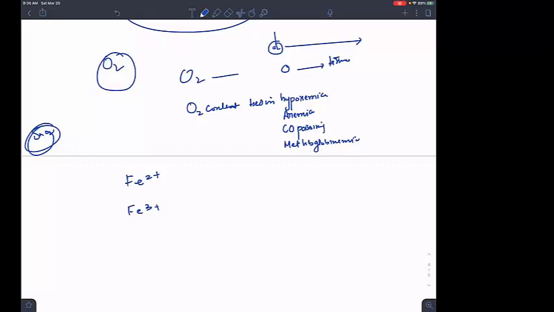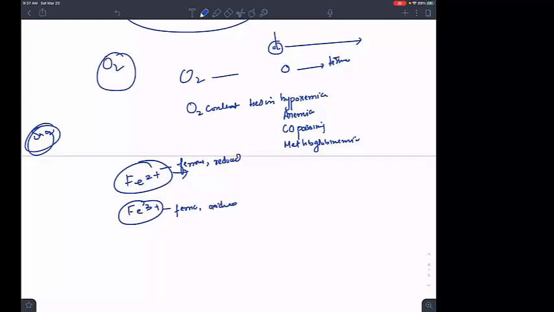Please, make it fast. The Fe2 state can easily bind to the oxygen. But the Fe3 state, what is the name of the state? Fe2 plus is called the ferrous state. Fe3 plus is called the ferric state. Fe2 plus is called the reduced state. Fe3 plus is called the oxidized state.